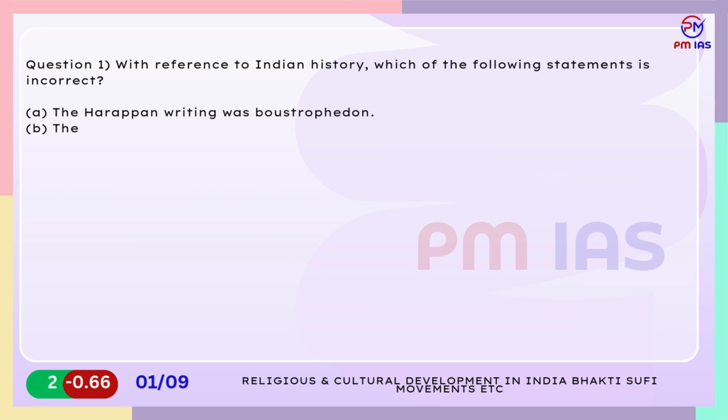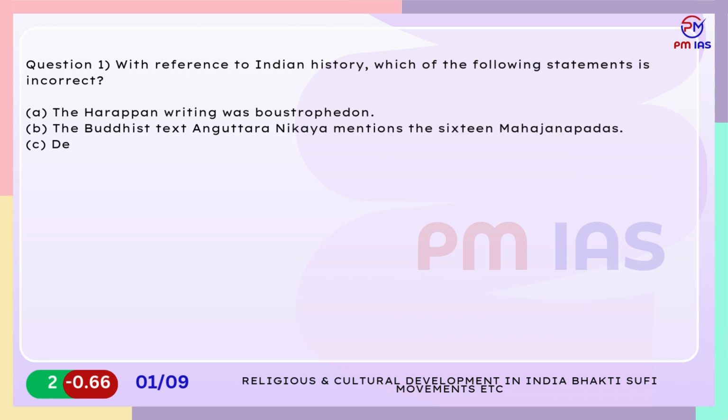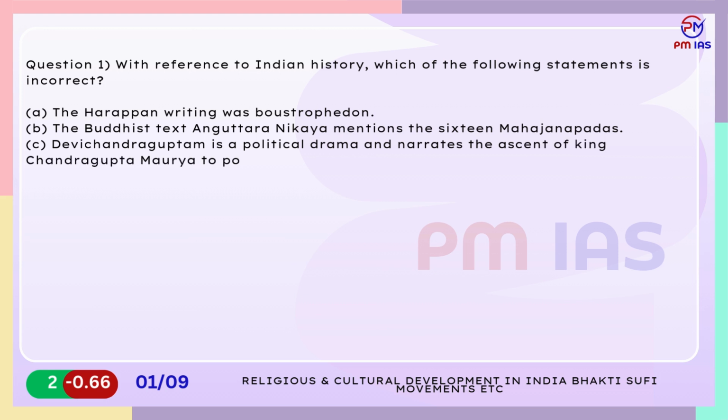A. The Harappan writing was Boustrophedon. B. The Buddhist text Anguttara Nikaya mentions the 16 Mahajanapadas. C. Devichandraguptam is a political drama and narrates the ascent of King Chandragupta Maurya to power. D. None of the above.